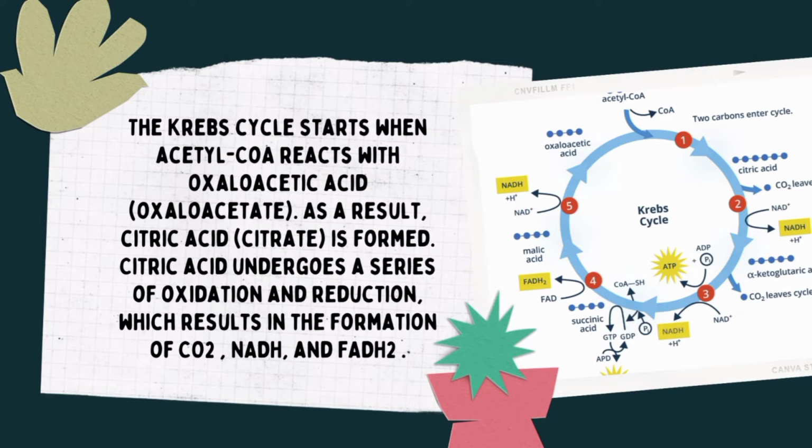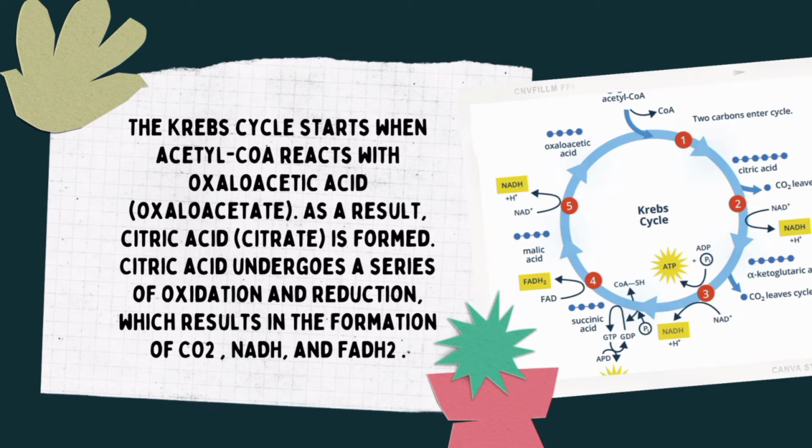The Krebs cycle starts when acetyl-CoA reacts with oxaloacetic acid, also known as oxaloacetate. As a result, citric acid or citrate is formed. Citric acid undergoes a series of oxidation and reduction reactions which results in the formation of CO2, NADH, and FADH2.